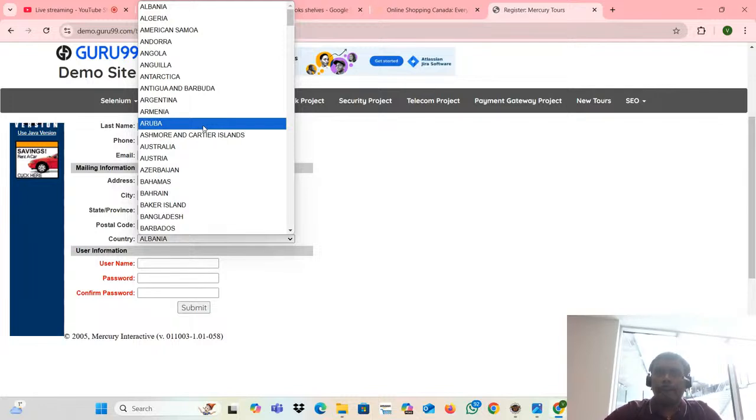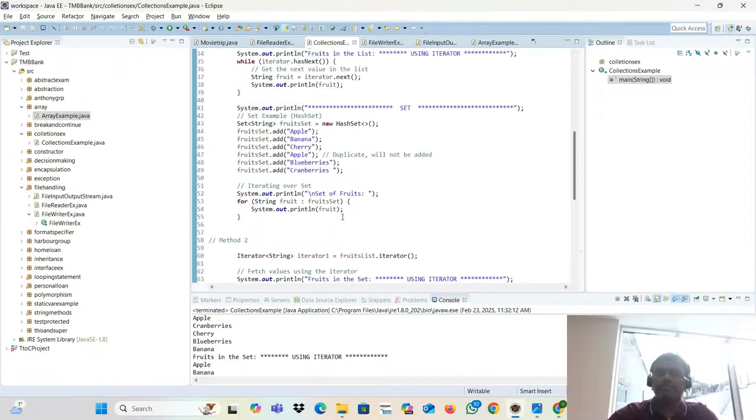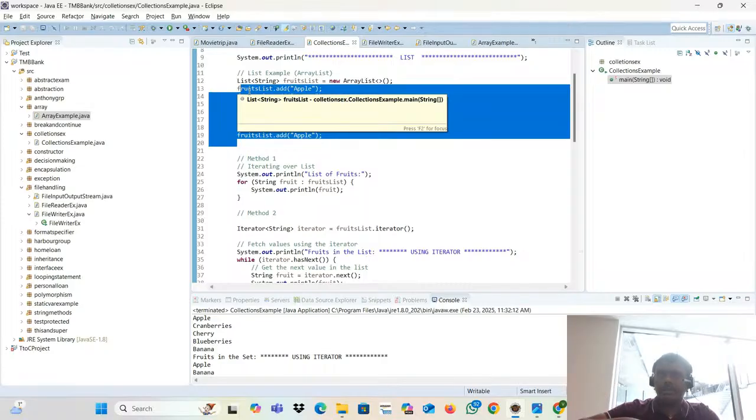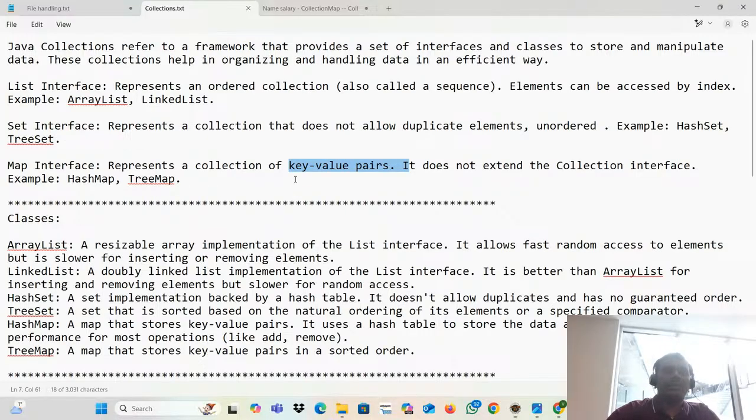How to do that? Then that's the Selenium stuff: getting, and checking whether India is present or not. That time you need to use the contains method. I will explain that. So for that we need a list. You have to read, add into your collections, then iterate it, then check it. I'll explain that whenever the Select class in Selenium is coming. So with that, I'm completing the whole Java stuff.